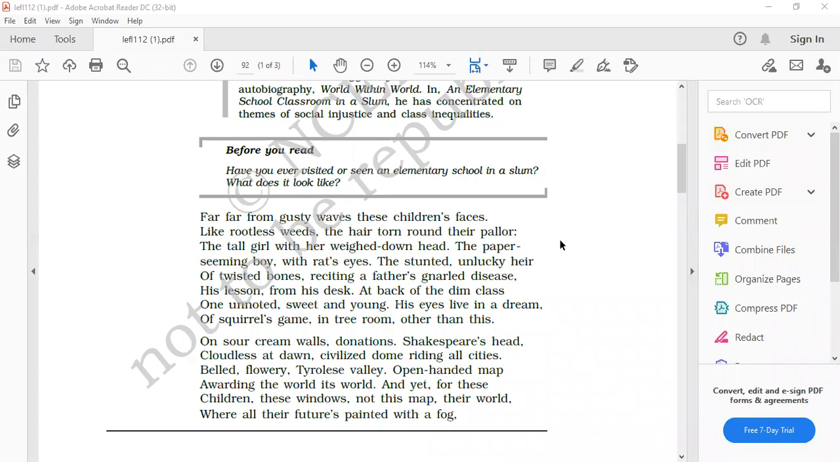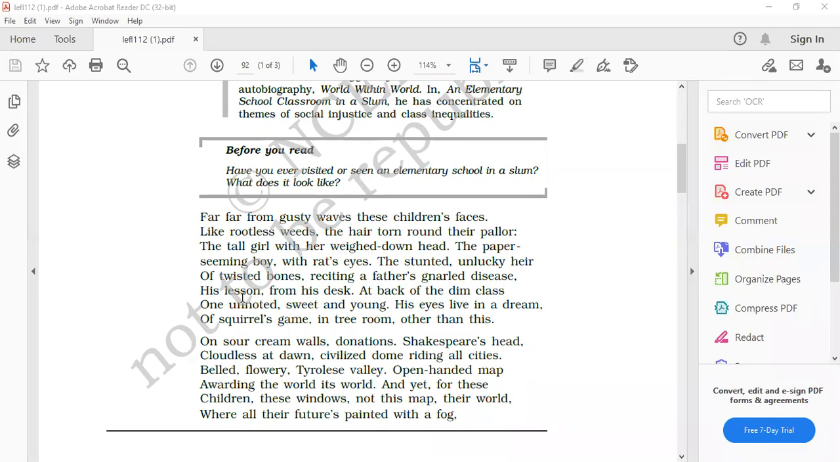Who is the unlucky ear here? The lean and thin boy having rat's eyes and a stunted growth in the unlucky ear. He will inherit twisted bones from his father. Beta, please see there is a full stop after "with rat's eyes." That boy is different. The paper-seeming boy with rat's eyes is different.